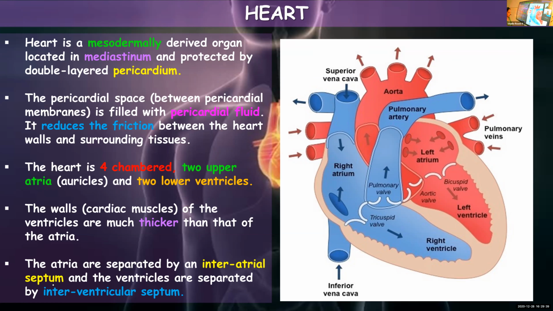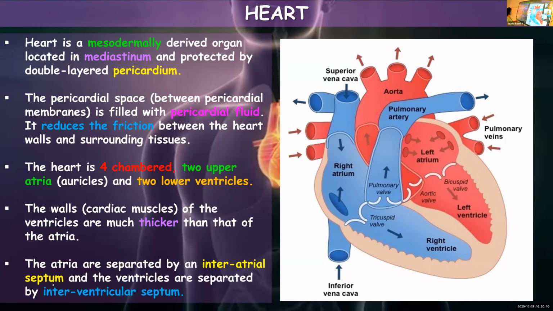If you can remember interatrial and interventricular, think about the name of the septum which divides auricles and ventricles. Let it be a guesswork. Gayatri is about to say. Atrial, ventricular septum. Wrong, no problem.